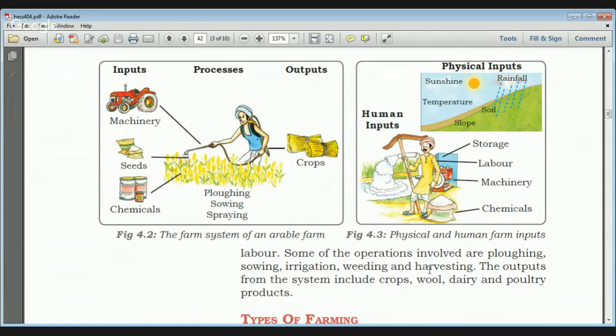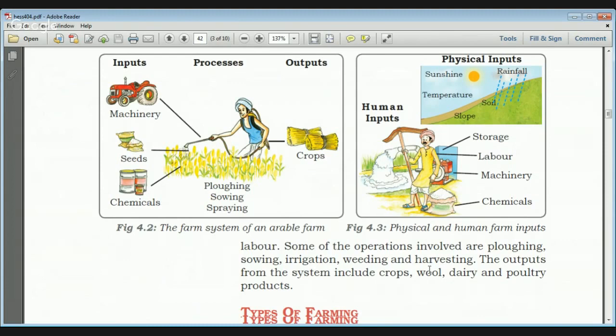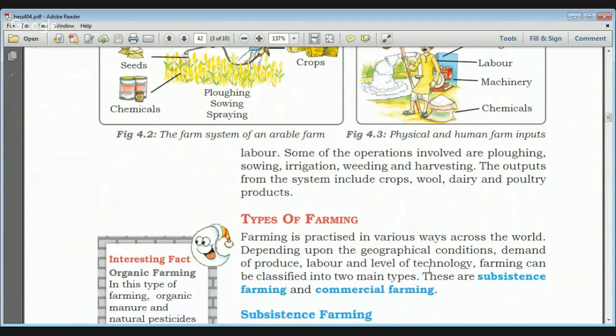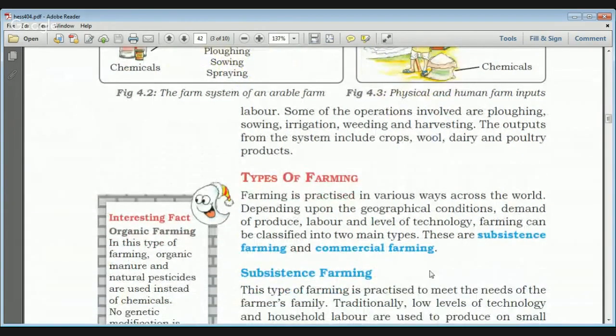So these are some of the human inputs, like storage, then labor, then we can also provide machinery to agriculture for advancement and for increasing production. And obviously there are some chemicals involved like insecticides, pesticides, and fertilizers. We have already seen that some of the operations involved in agriculture are plowing, sowing, irrigation, weeding, and harvesting. And the outputs are obviously the crops, the wool, the dairy, and the poultry products.